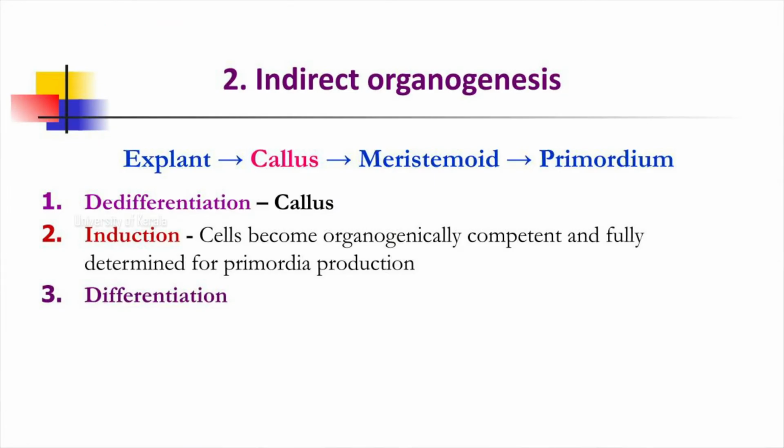The second type of organogenesis is indirect organogenesis. Here the explant initially gives rise to a callus, and from the callus the meristemoids originate, and these meristemoids later develop into primordia, like either shoot primordium or leaf or root primordium. Thus, indirect organogenesis has three phases: the de-differentiation phase, which gives rise to callus; the induction of different types of organs; and finally organ maturation, that is differentiation.